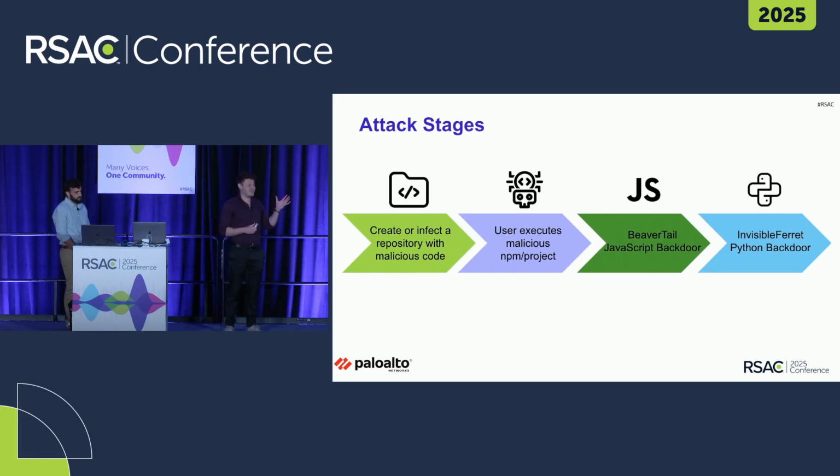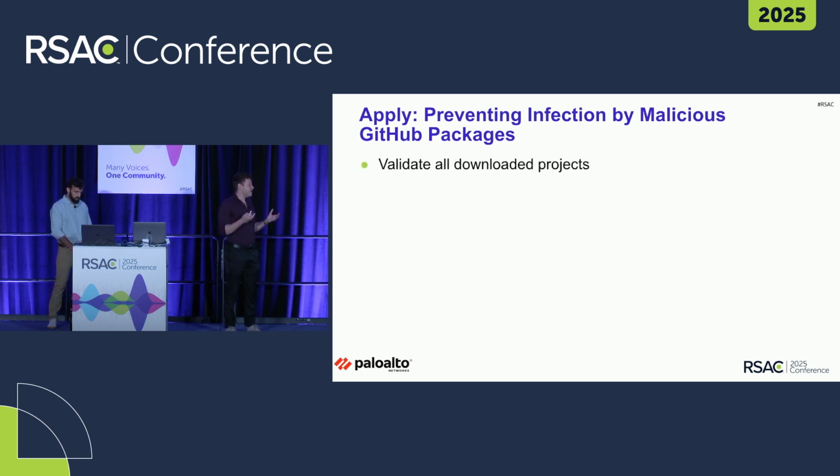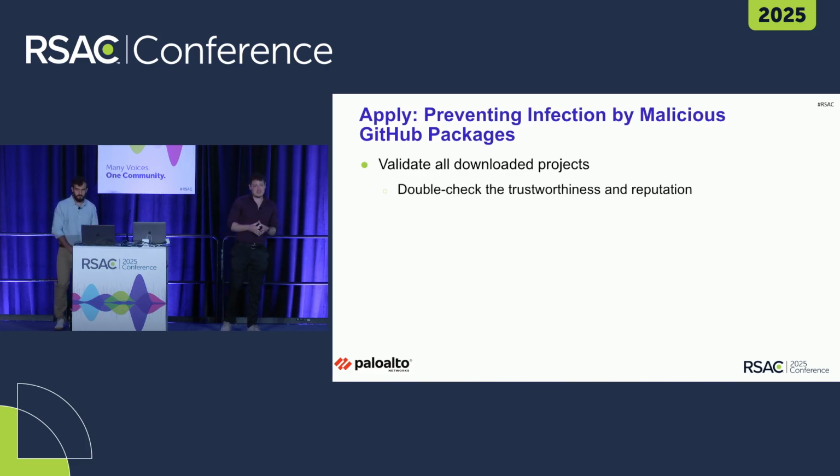This flow is pretty efficient and very powerful. And it probably makes you ask, what can I do to prevent myself from being infected by malicious GitHub packages? So first of all, we need to validate the project we download. Is the project trustworthy, or does something look suspicious to us? We need to check for signs of fake accounts.